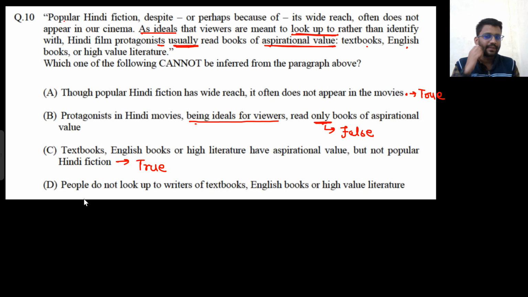Now, which are the books of high aspirational value? They are textbook, English book, or high value literature. So at least they look up to the writers of books of high aspirational value, and people look up to them. So people look up to these Hindi film protagonists, and these protagonists look up to the writers of high aspirational value. So certainly people will look up to the writers of the books of high aspirational values. Did you get this point?